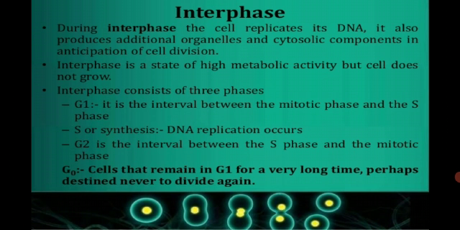The G1 phase is the interval between the mitotic phase and the S phase, while in the S phase, which is also called the synthesis phase, DNA replication occurs, and the G2 phase is the interval between the S phase and the mitotic phase. There is also an additional phase which cells may undergo, called the G0 phase, in which cells remain in G1 for a very long time, perhaps destined never to divide again.